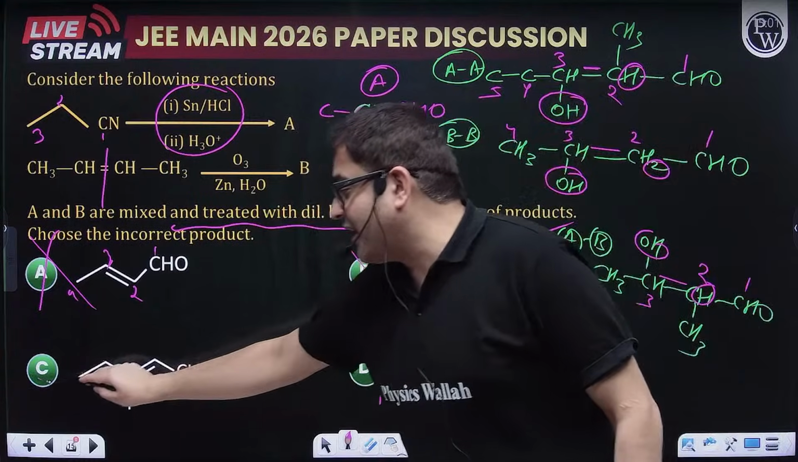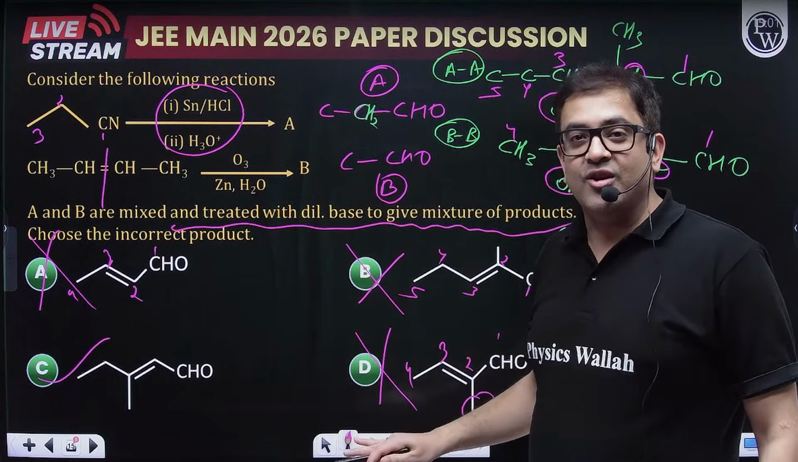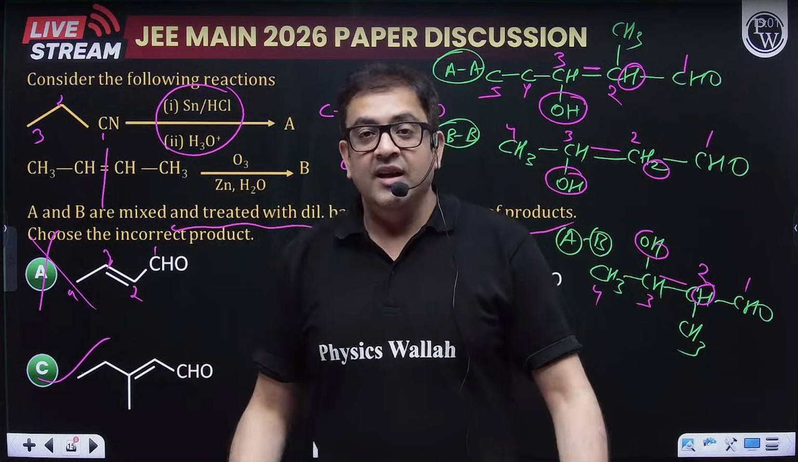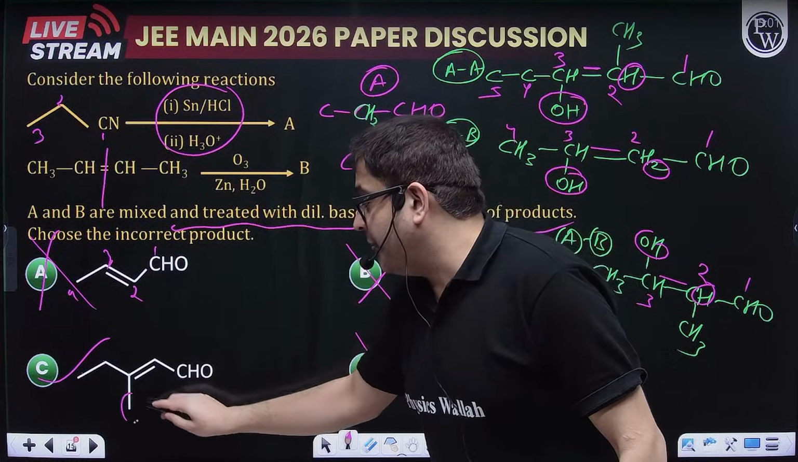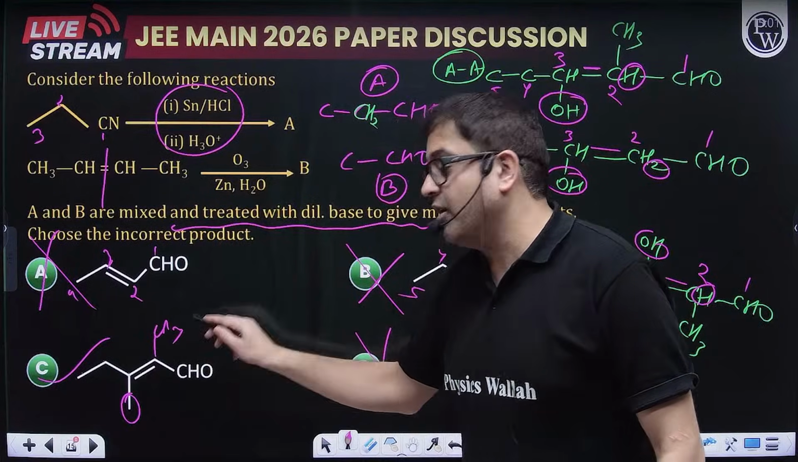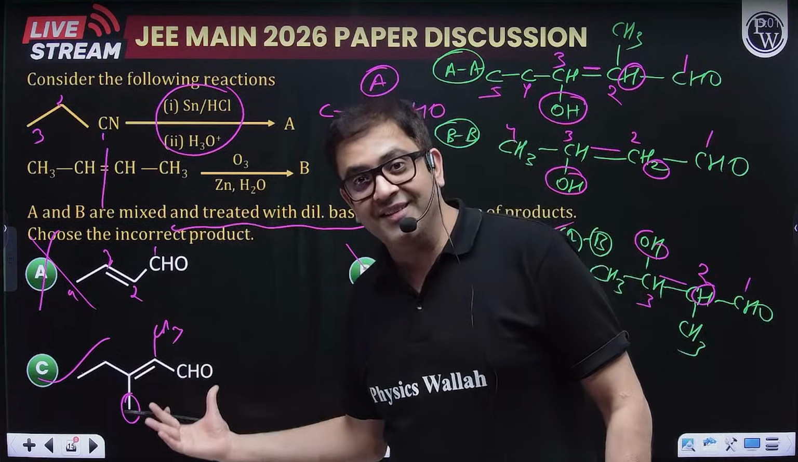So obviously we got our answer. You can form the other cross product also, and you will see the methyl group will be coming not here, it will be coming here. So because this is wrong, therefore it is the cross product of the other.